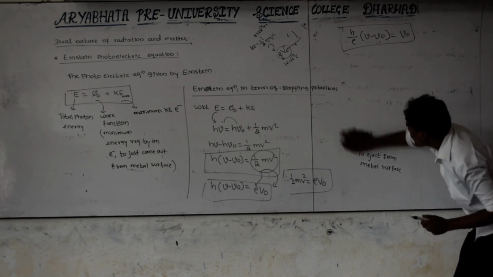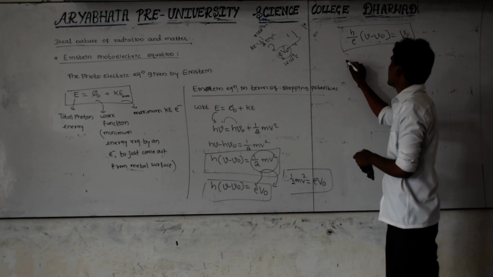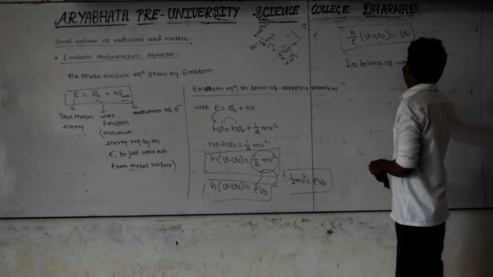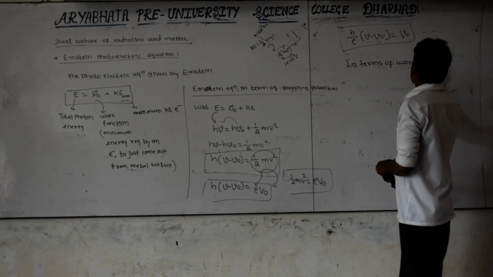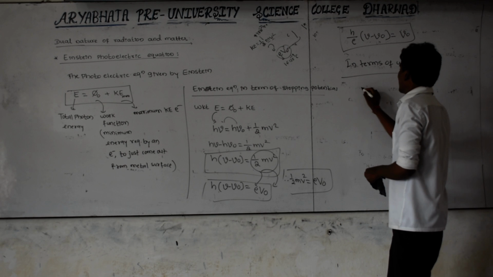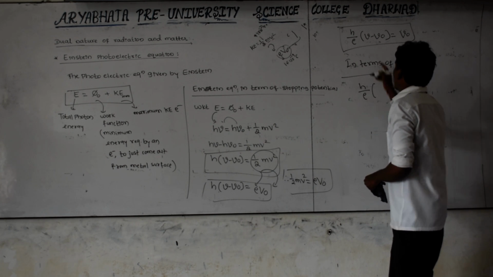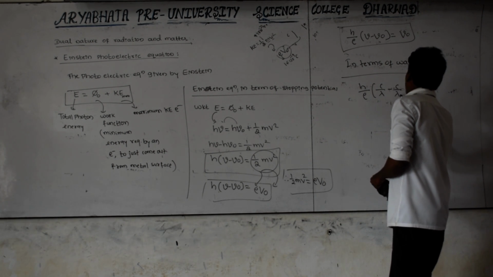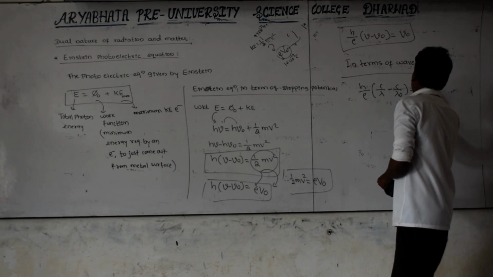And in terms of wavelength, it can also be written, that is h by e as it is, and for nu I am writing c by lambda minus c by lambda naught, which is equal to nu naught.